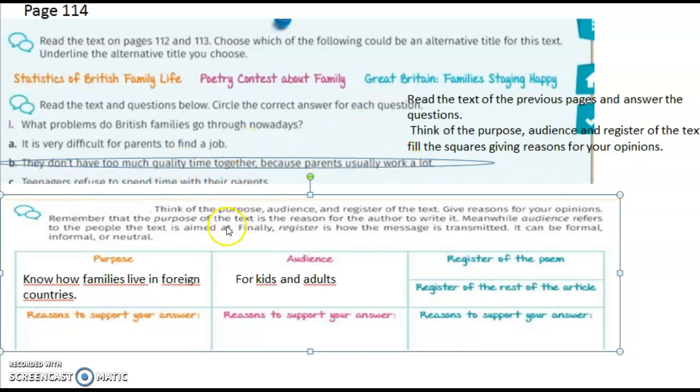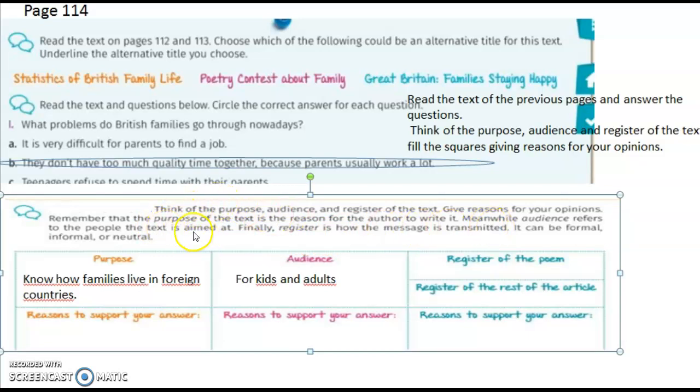And the second exercise, we got: think of the purpose, audience and register of the text. Give reasons for your opinions. Remember that the purpose of the text is the reason for the author to write it. Meanwhile, audience refers to the people the text is aimed at. Finally, register is how the message is transmitted. It can be formal, informal, or neutral.